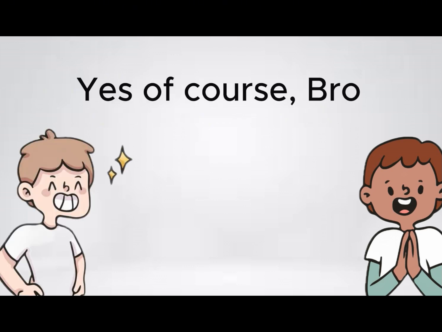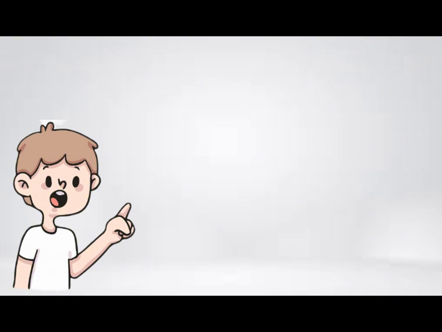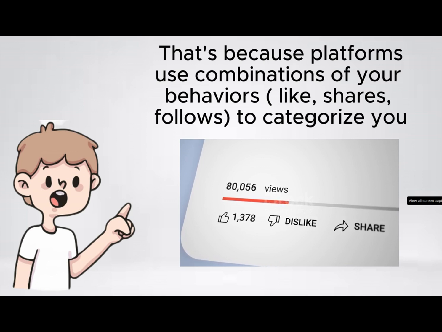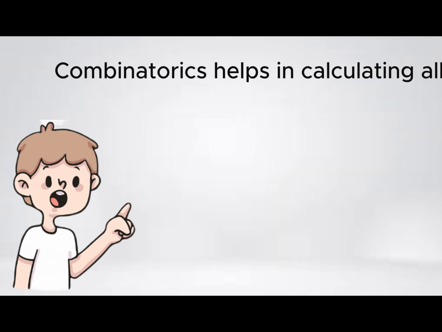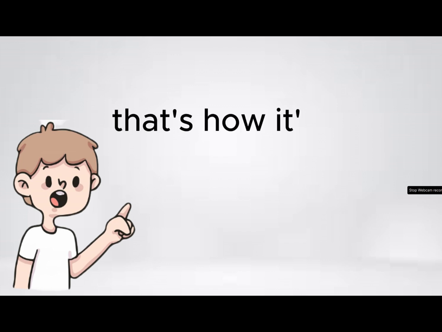Siyempre naman pre. The last one is combinatorics in ad targeting. That's because platforms use combinations of your behaviors like likes, shares, and follows to categorize you. And combinatorics helps in calculating all possible interests or traits you might have based on your activity. And that's how it works. That's right.